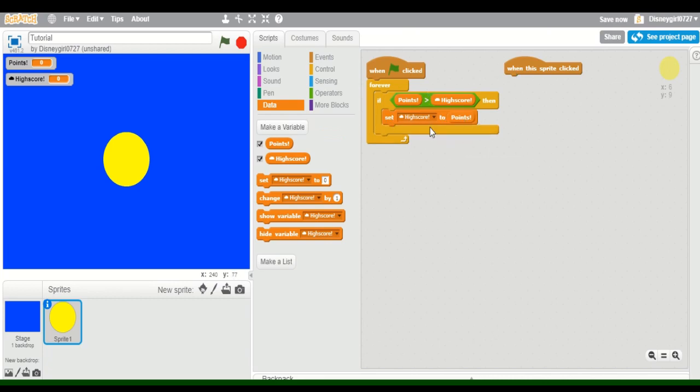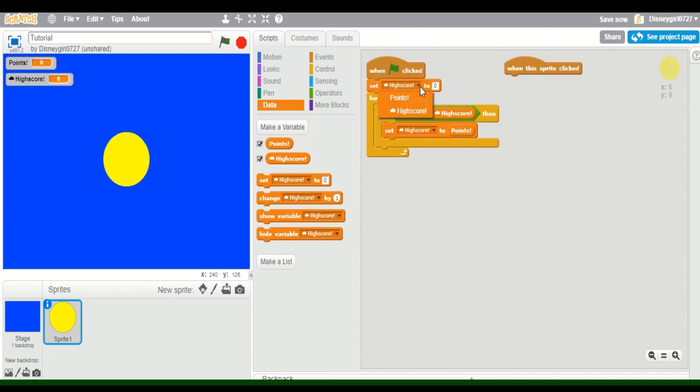So now that works. Now when you click it, nothing happens. Nothing's working. The reason is because you don't have any points. Nothing's happening with points. So when this sprite clicked, actually first put this set points to 0. Make sure not to do high score, otherwise your high score function doesn't work. This is just so your points restart. So make sure to save, like I said.